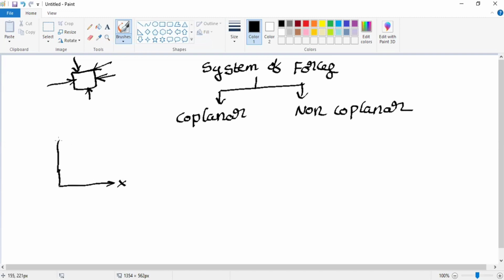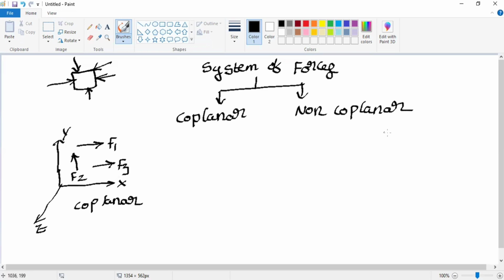This is the x-axis, this is the xy plane, the yz plane, and the xz plane. Coplanar forces means all the forces are acting in the same plane. Suppose F1 is one force, F2, and another force is F3. All the forces are acting in a single plane. That is called the coplanar system of forces.